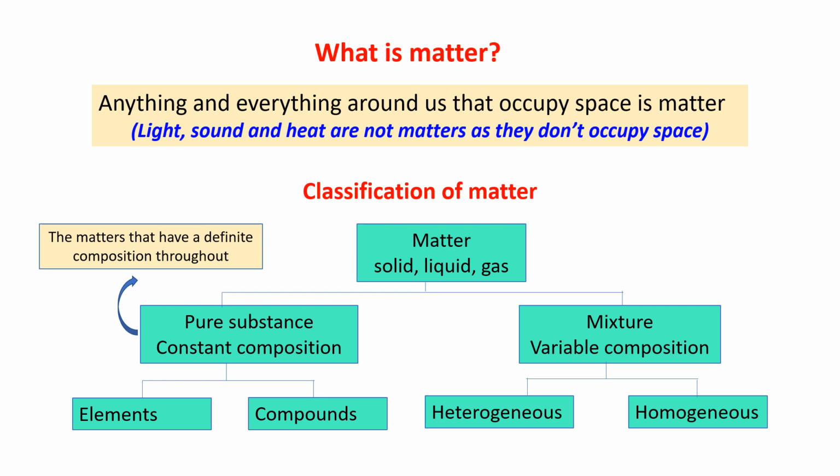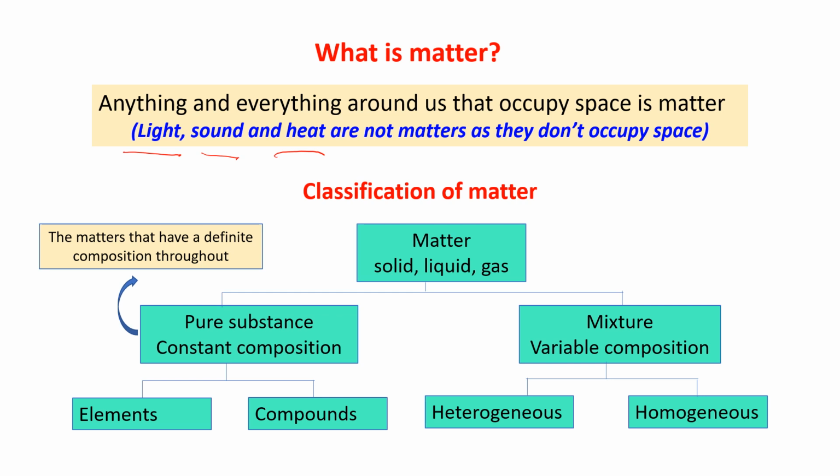I'll start with the chapter: What is matter? The definition of matter. As you know, anything and everything around us that occupies space is matter. In this, light, sound and heat are not matter. Why? Because they don't occupy space. Anything and everything around us that occupies space is matter.